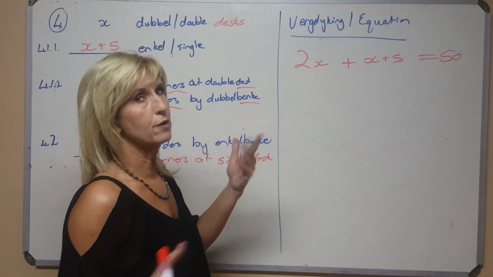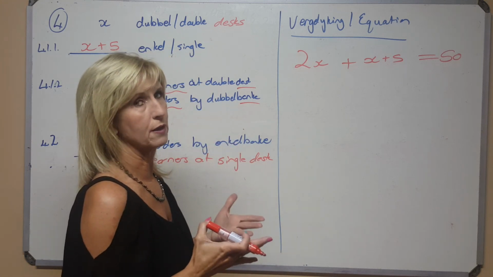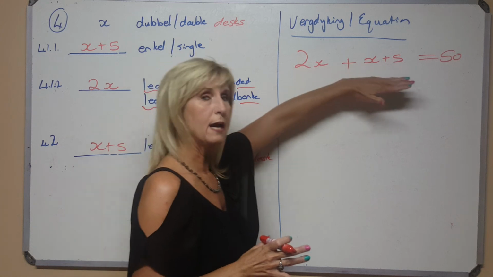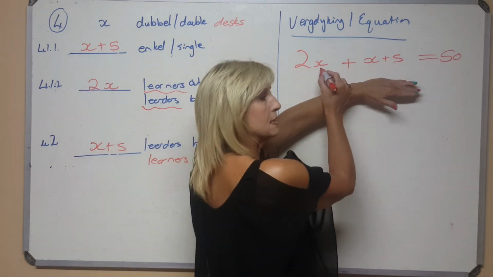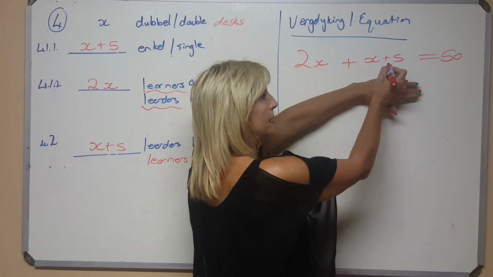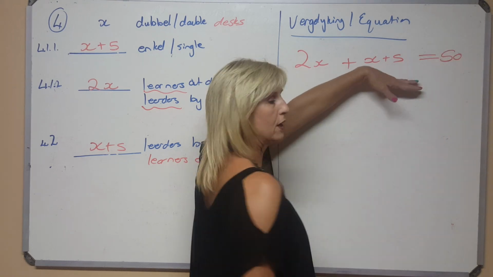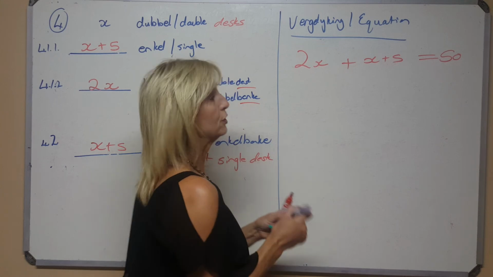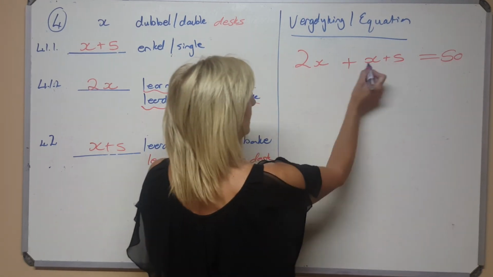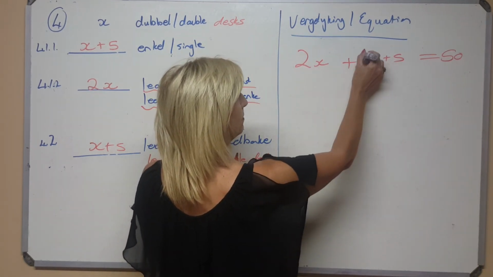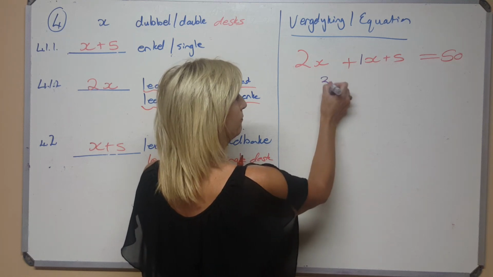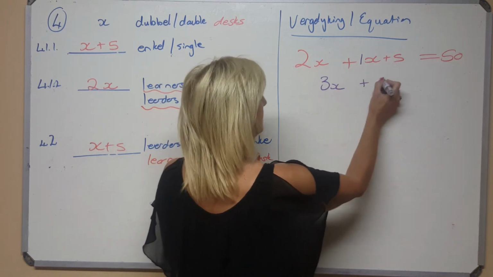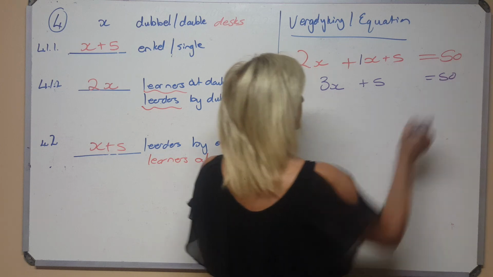Alright, that's the worst part of the question, and that was the difficult thing to go and sort out. As jy nou kan uitgefigure het, hier is die aantal kinders by die dubbel, die aantal kinders by die enkel, en saam gee die aantal kinders vir jou 50. How would I then attempt the sum? Like you always have been doing the equations. Eers tel ek die gelyksoortige terme bymekaar met die koëffisiënte, 2 en 1 gee vir my 3x. Still plus the 5 equals the 50.